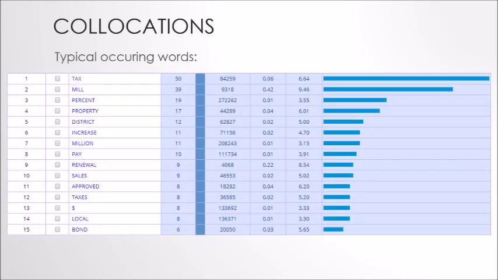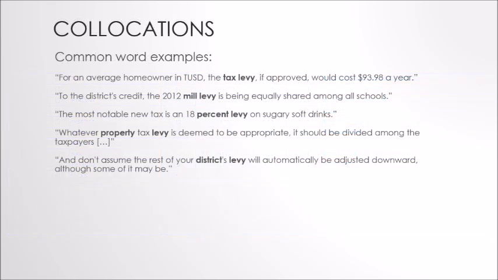Away from verbs and adjectives, we have general common words associated with the noun levy. This time, the list is bigger than the other two, and we get to see a lot more words that show a stronger association with levy and the act of taxing. We see recurring words like increase, pay, approved, and local, but we also see a lot of stronger words like tax, mill, percent, property, and district. The sentences give us good examples.